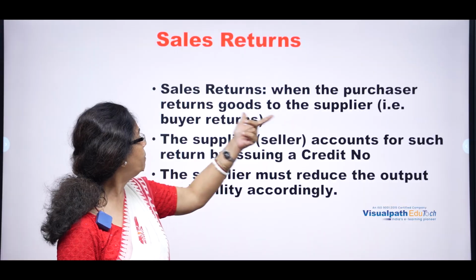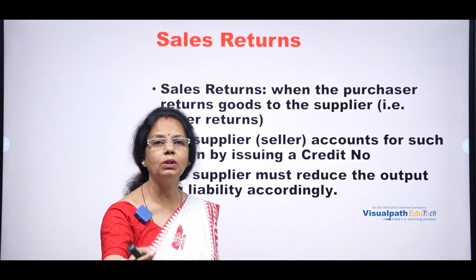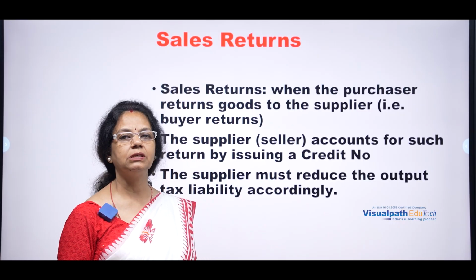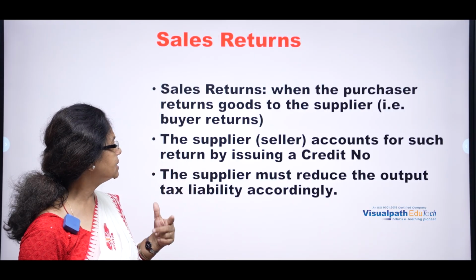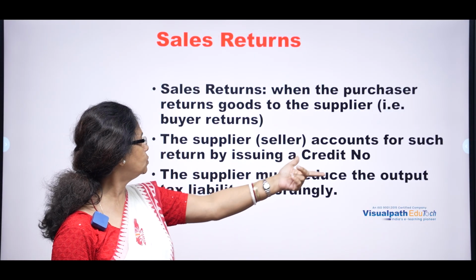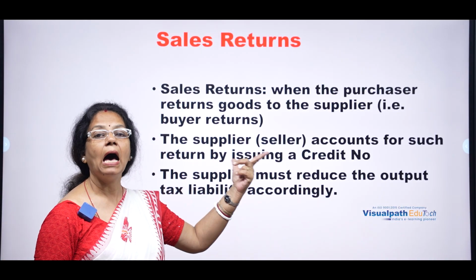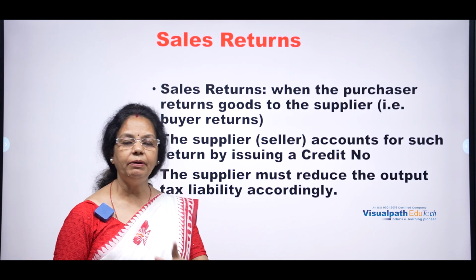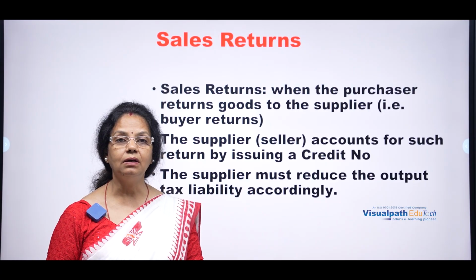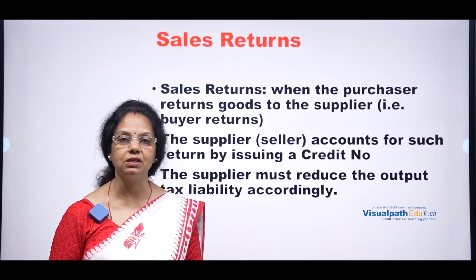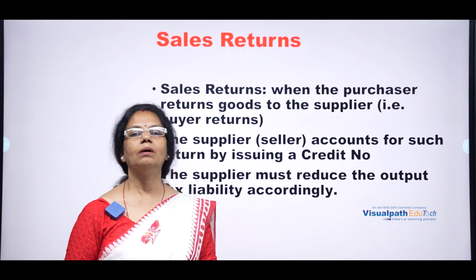Sales return is when the purchaser returns goods to the supplier. Purchaser means I sold the goods to the customer. Those are the purchaser. I'm the seller. They return me the goods back. That is sales return. The supplier accounts for such return by issuing a credit note. Just now we have discussed the debit note. Debit note comes when there is a return outward, purchase return. But in case of the sales return, always the credit note comes.